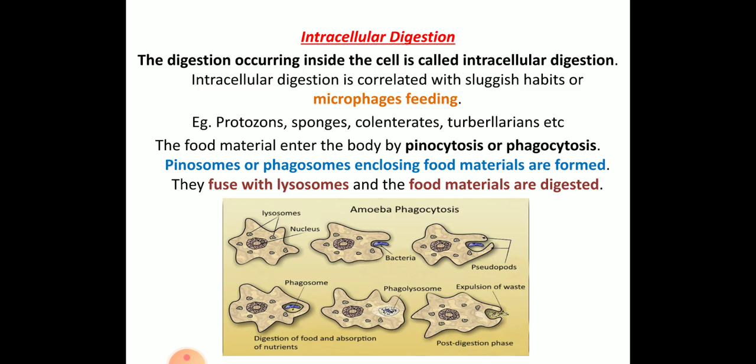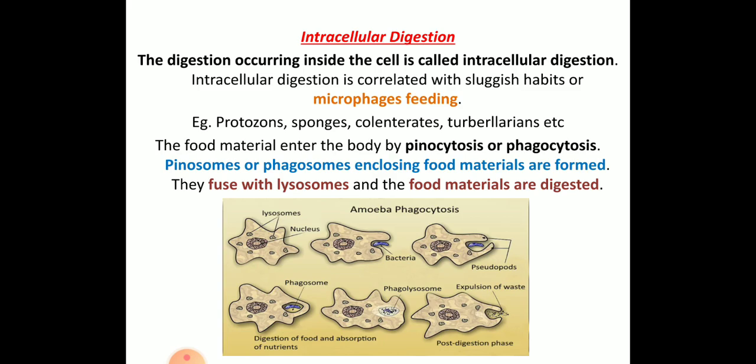Here the food material enters by pinocytosis or phagocytosis. Pinocytosis is cell drinking, phagocytosis is cell eating. By the pinosomes or phagosomes, they enclose the food material when they are formed.